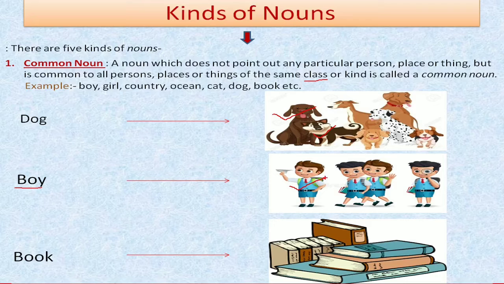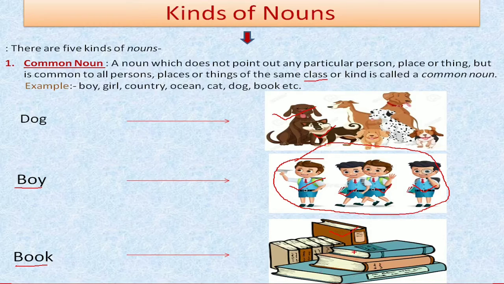Boy is indicating all the boys. Understood? All the boys. In the same way, there are lots of books here, and the name book is indicating all the types of books, not any particular book.